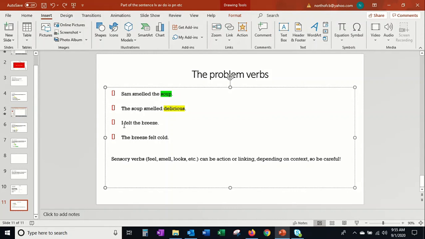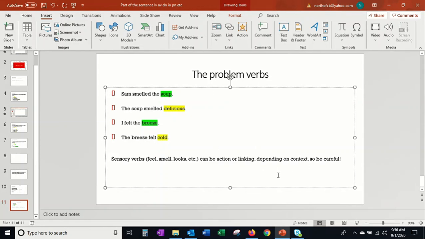It is delicious. I felt the breeze. Felt what? The breeze. So action verb, right? I did what? Felt. Felt what? The breeze. There we have a direct object. So this is an action verb. I did feel the breeze. It blew over my skin. What about this? The breeze felt cold. Same verb, but look, did the breeze go outside and feel a cold? No. What is cold? The breeze. The arrow goes backwards and describes the subject. This is a predicate adjective again. It's describing the subject. So this, in fact, now is a linking verb.